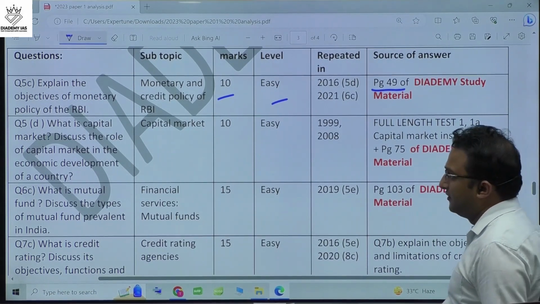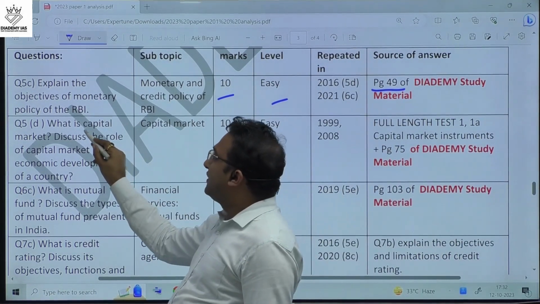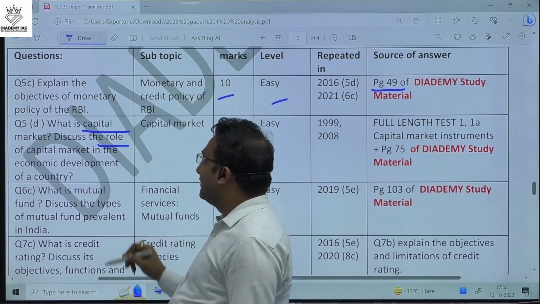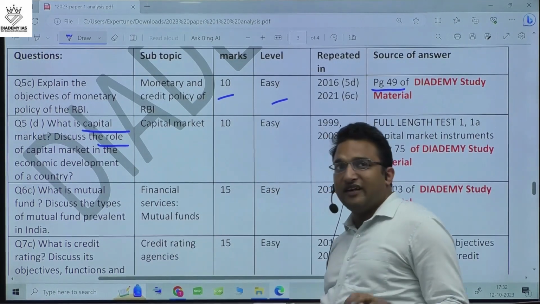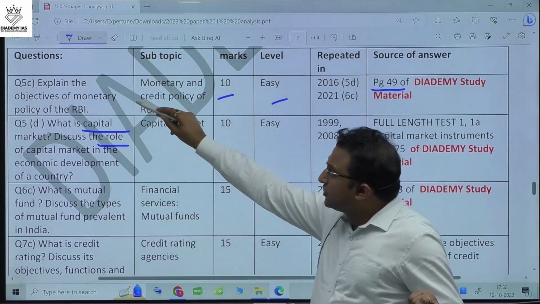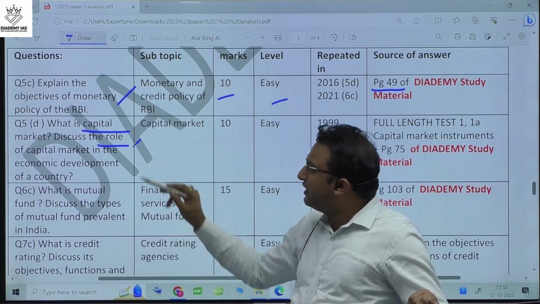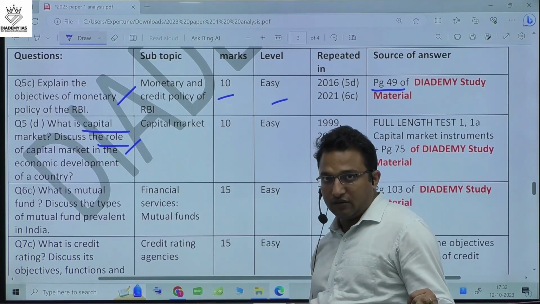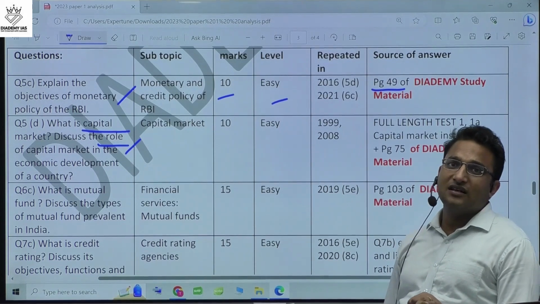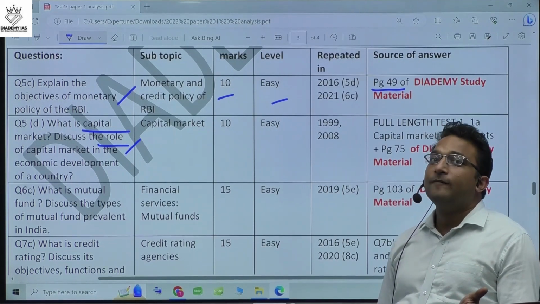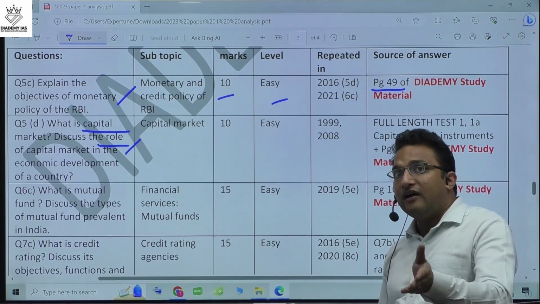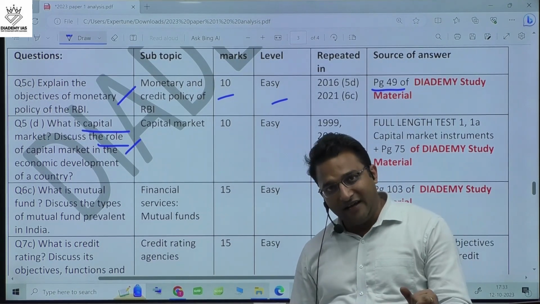IAS study material. Next is, what is capital markets? Discuss the role of capital market in economic development. This was a very expected question because this question mostly remains in the newspaper. Current affairs are not asked directly, but if something is in the news, you should also prepare the static part of that news.